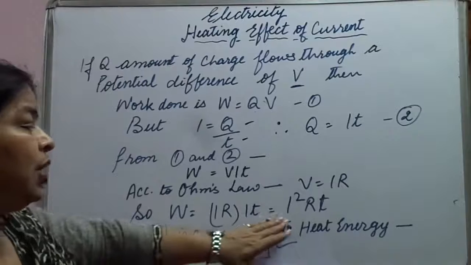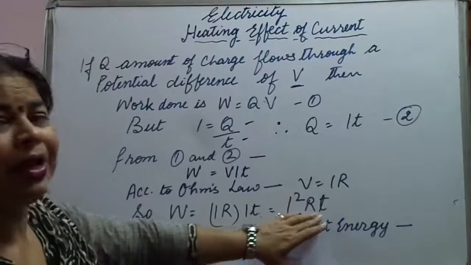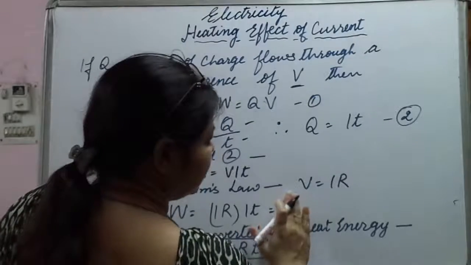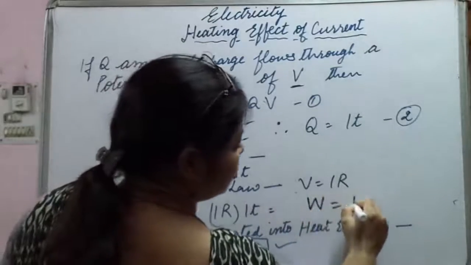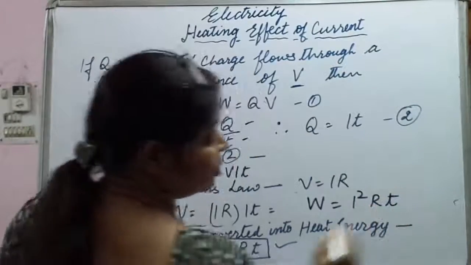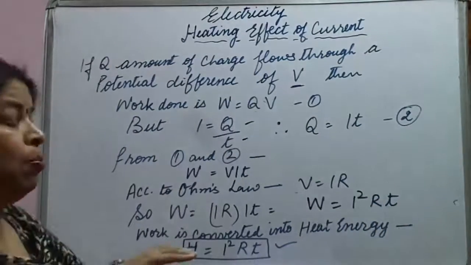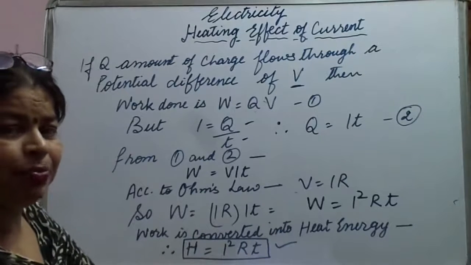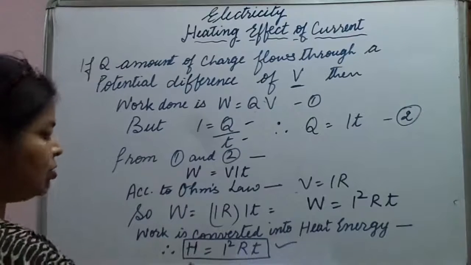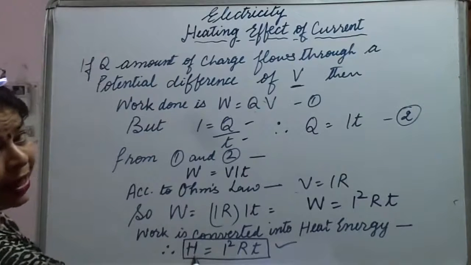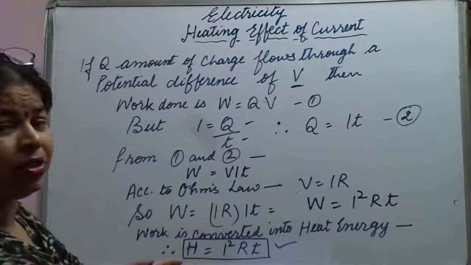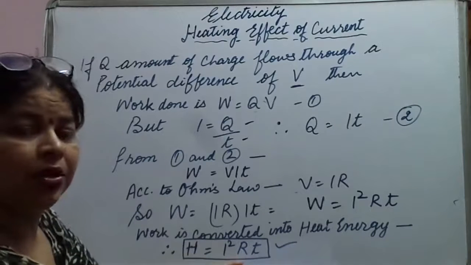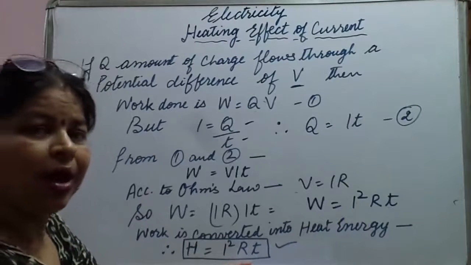Now what did we get? We get I square RT. W is equal to I square RT. Let me write it again: W is equal to I square RT. Because the work done is converted into heat energy, instead of W we will write H, where H means heat energy. So the heat energy is equal to I square RT.